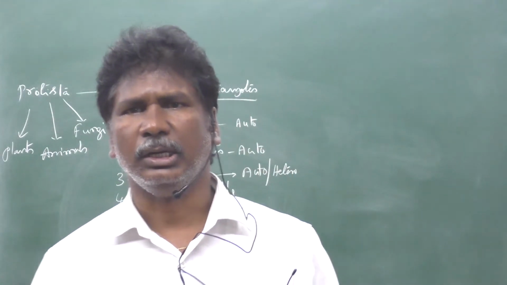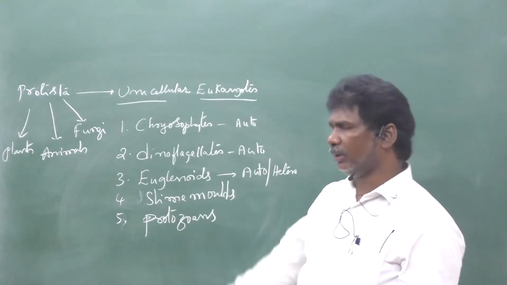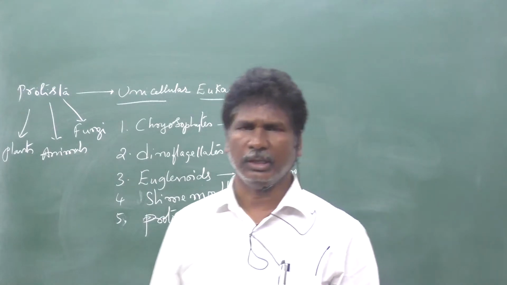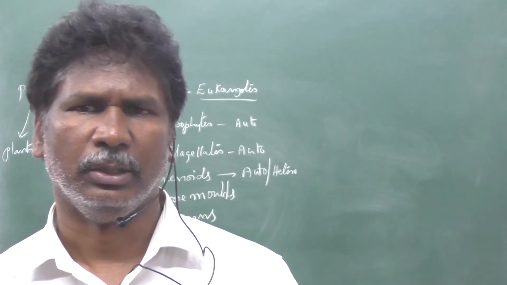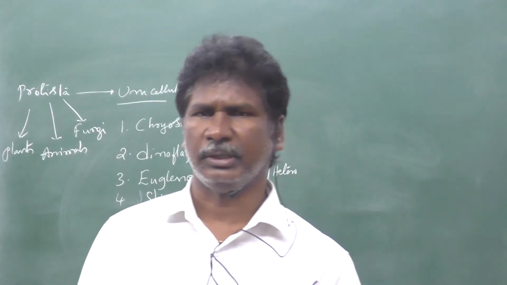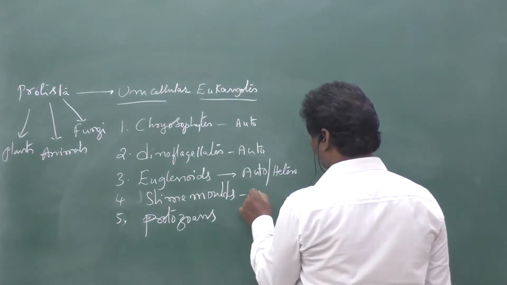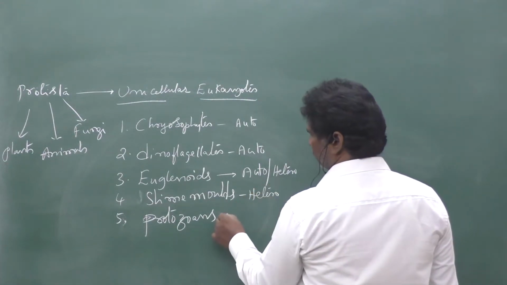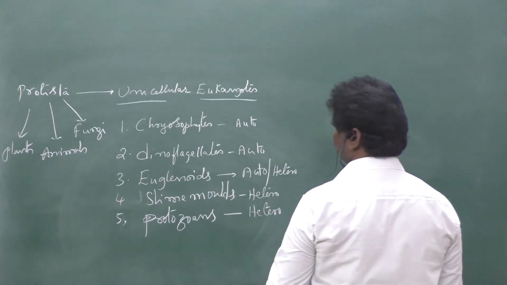So mixotrophic nutrition is present within the euglenids. They are considered a link between plants and animals, because they have both plant and animal characters. Slime molds are heterotrophs. Protozoans are also completely heterotrophs.